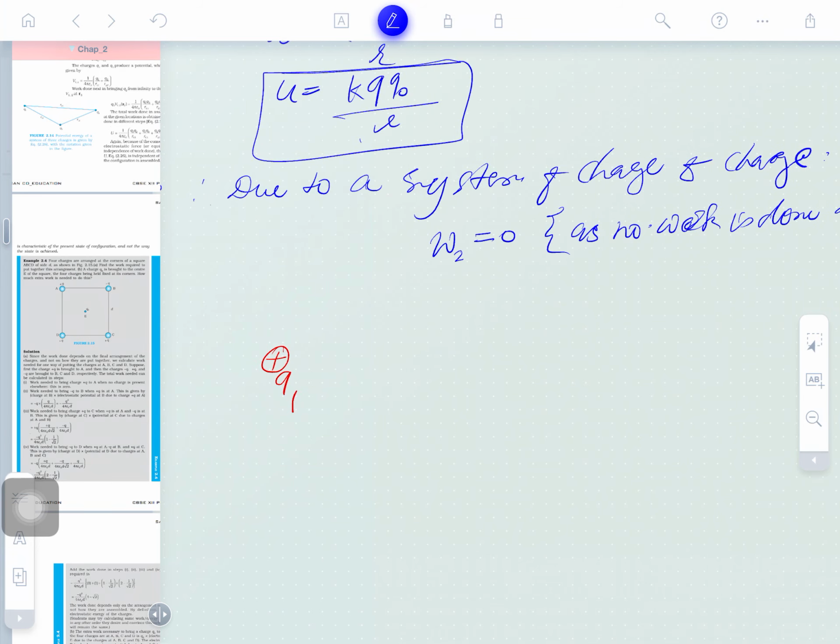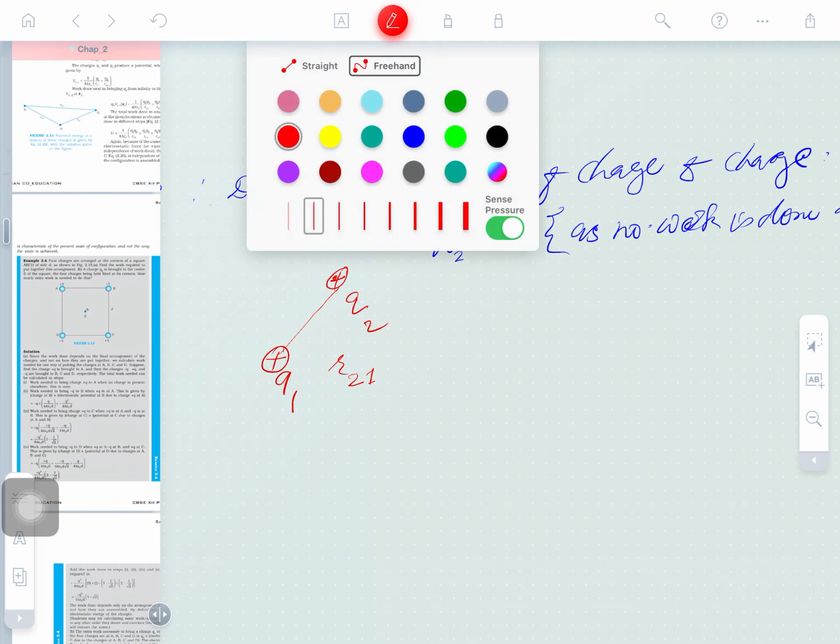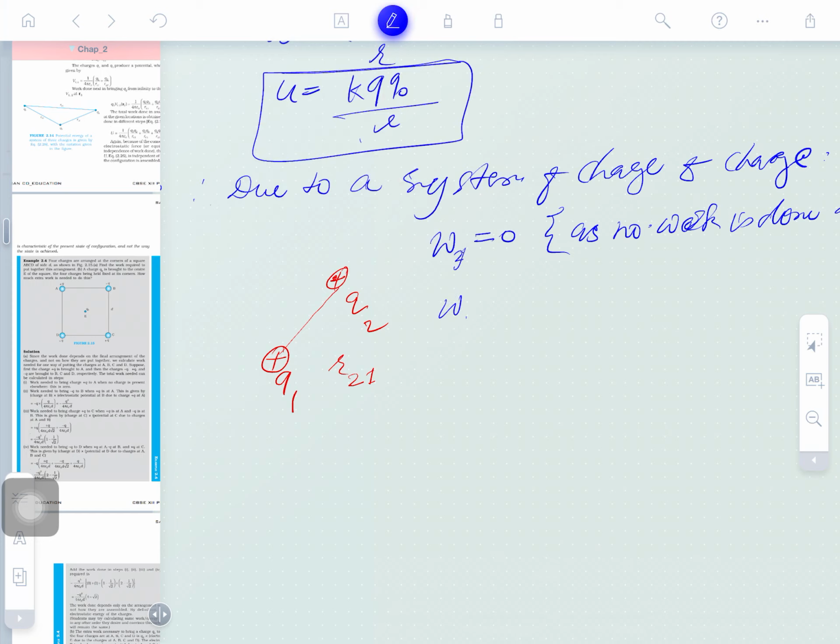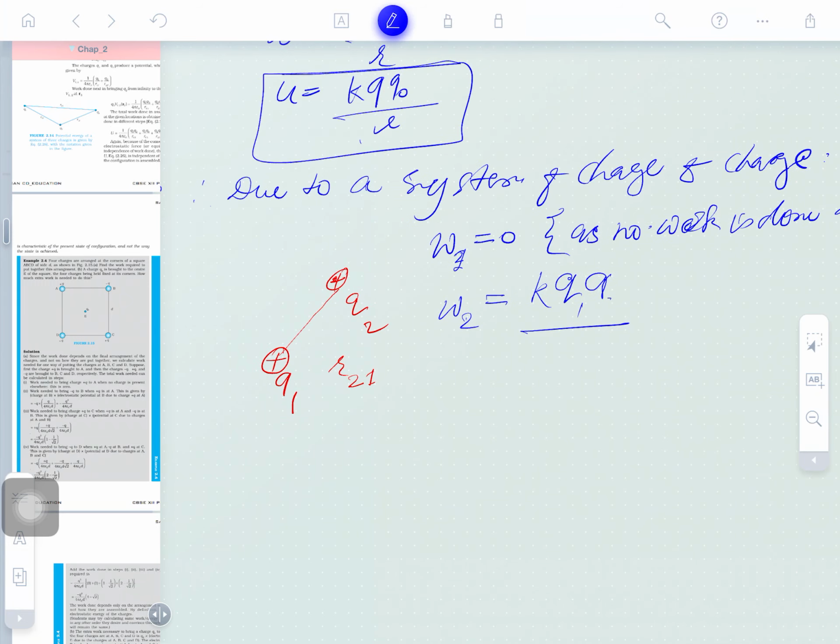Next, another charge, this q2 charge, is brought here. Its position vector with respect to the first is called the position of the second with respect to the first. So some work would be done. That is W2, equal to K Q1 Q2 by R, where R is r21, the position of 2 with respect to 1.